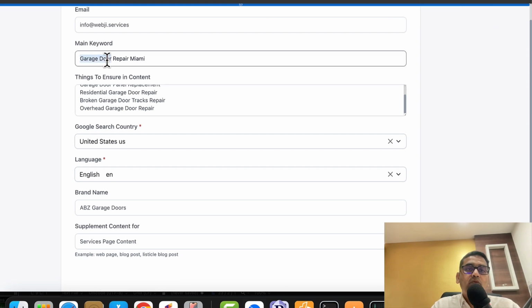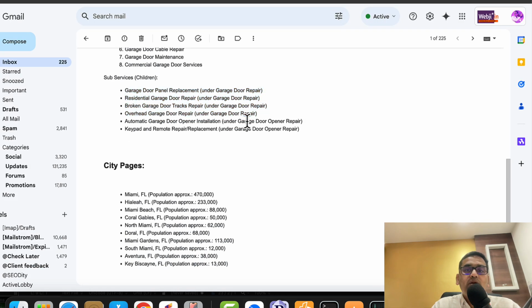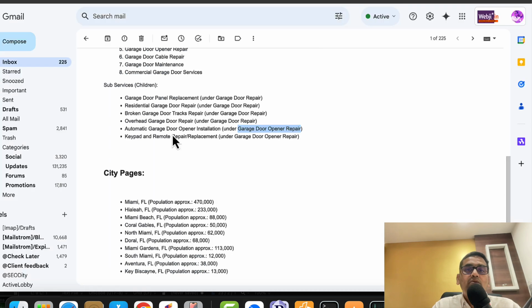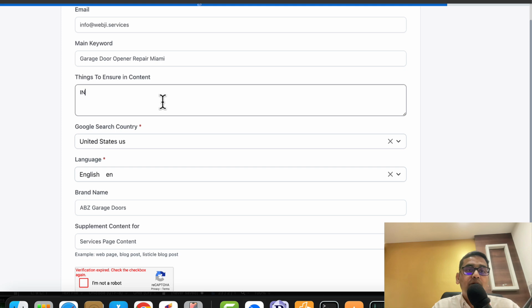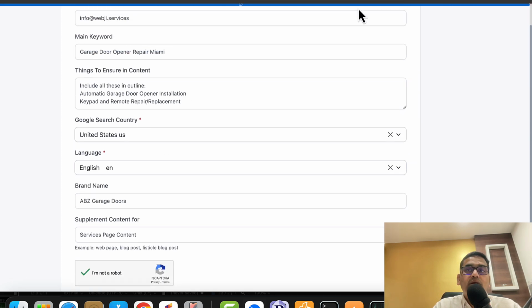Maybe you can create your home page for garage door, and maybe a service page for garage door repair in this case. Now I have this one, so suppose I want to create this one page. Then in this case, I will say these two are the sub pages, right? Include all these in the outline, and then I will just remove the extra part. So this is the exact way I make sure my sub pages are given context in the main page, and this is also another good way to create the content.